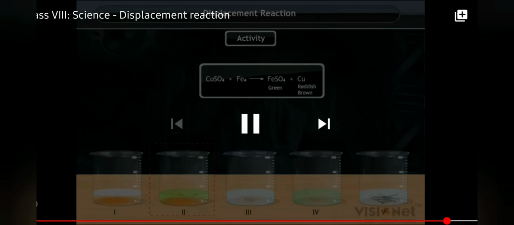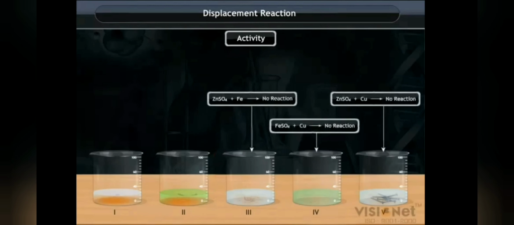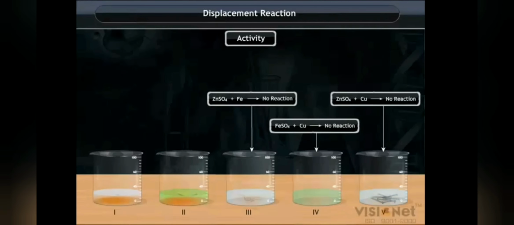Hence, the color of the solution changes from blue to green and a reddish brown substance gets deposited on the iron nail. We conclude that displacement reaction takes place between the more reactive metals and the less reactive metals of salt solution. Here in two beakers a color change is present because one metal is more reactive than the other, so a displacement reaction takes place.